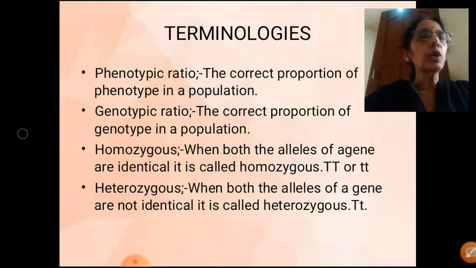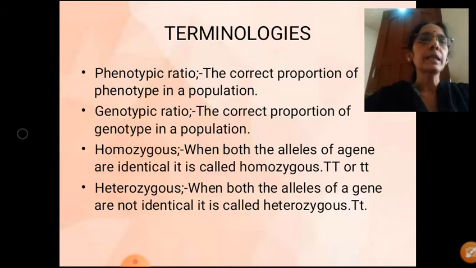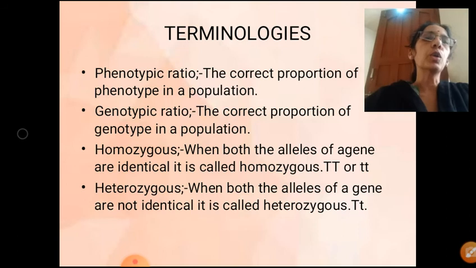That means phenotypic ratio means the proportion of the phenotype in a population. Got it? 35 is to 5. So likewise, genotypic ratio, the correct proportion of genotype in a population. This is clear. Ratio here we are finding out.